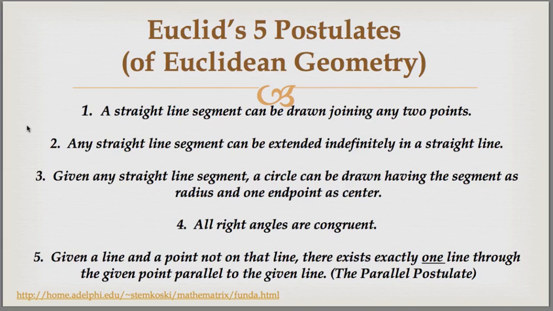Number 4, all right angles are congruent. And finally, number 5, which we all learned as the parallel postulate, which states that given a line and a point not on that line, there exists exactly one line through the given point parallel to the given line.